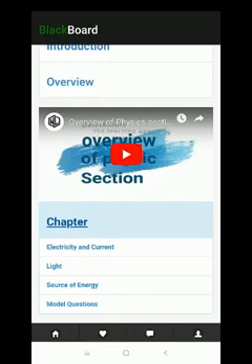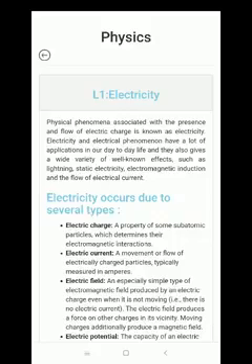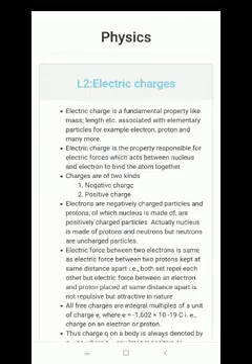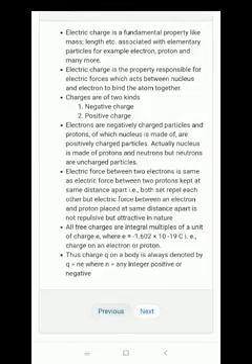Now let's go into electricity and current. Yes, here is the basic description of electricity, and you can go to the next chapter by clicking the next button, and go to the previous chapter by clicking the previous button.